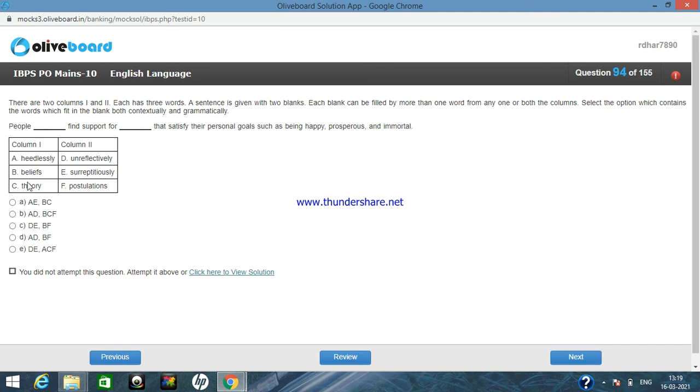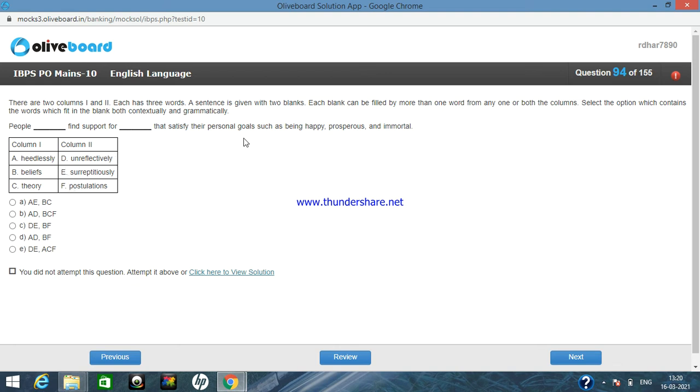Now beliefs. As we all know, beliefs means a particular principle or dogma. And theory, you all know that. Now surreptitiously, this is another interesting word that means secretly or stealthily. And postulations means assuming something based on facts or truths. Suppose I have some facts or truths, and based upon this I am going to believe something. That is called postulation. And unreflectively, as we all know, means not reflective.